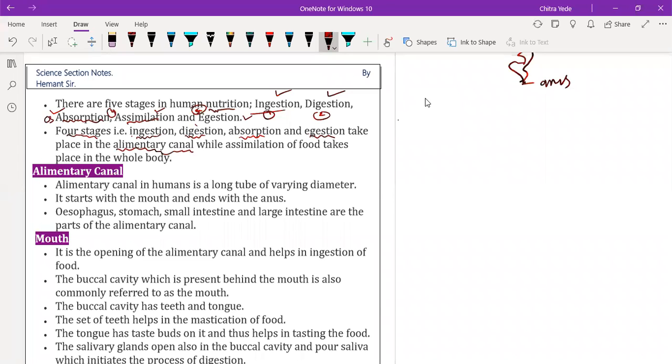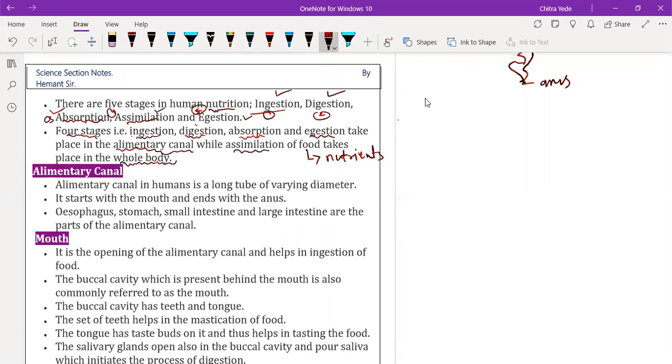While assimilation of the food takes place, instead of food we can say nutrition also, because nutrients are absorbed from the digested food and transported all over the body. That's why we have to write here nutrients. Assimilation of nutrients takes place all over the body.